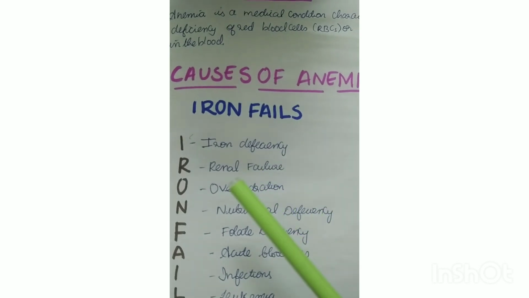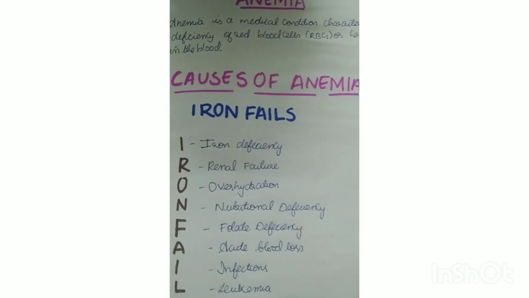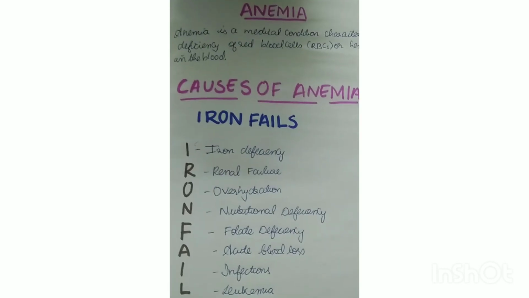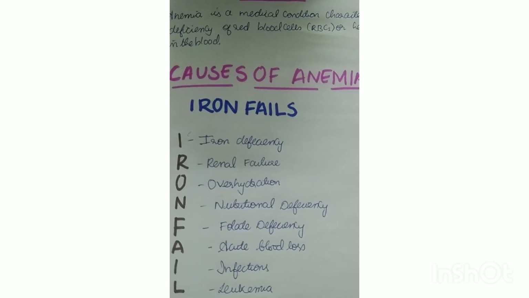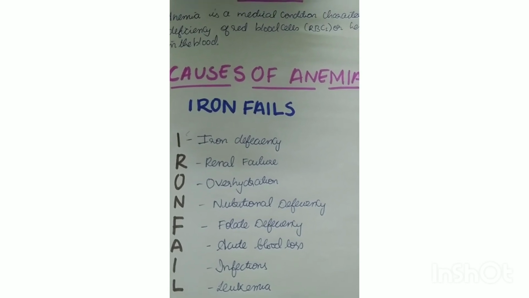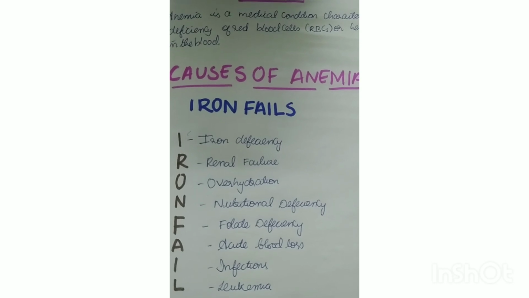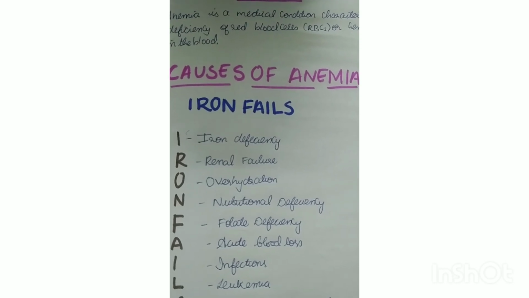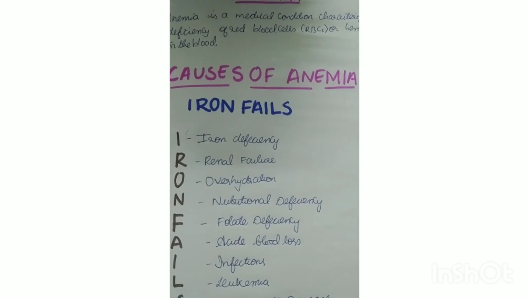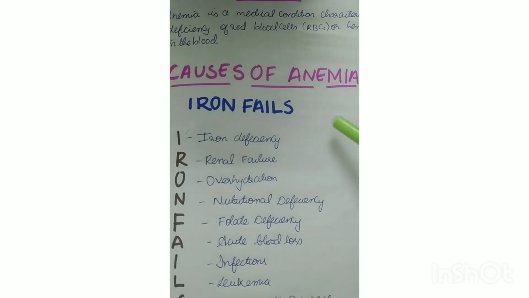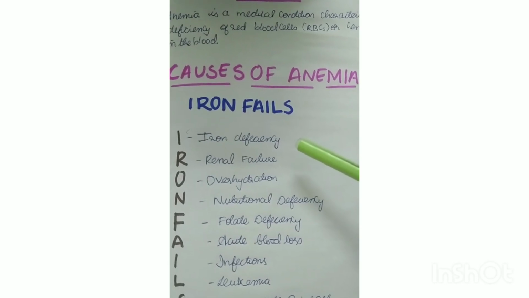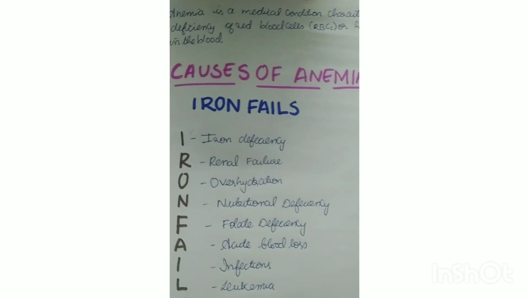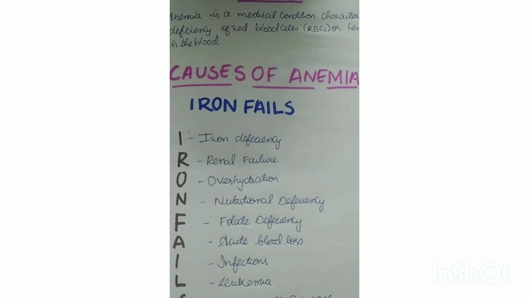Our second letter is R. R stands for renal failure. So renal failure causes anemia because damaged kidneys cannot produce enough erythropoietin. Erythropoietin is a hormone that signals the bone marrow to make red blood cells. So without sufficient erythropoietin, the body does not produce enough red blood cells, and that's how renal failure causes anemia.